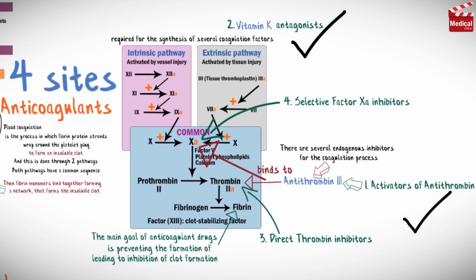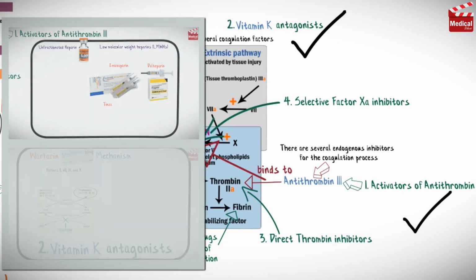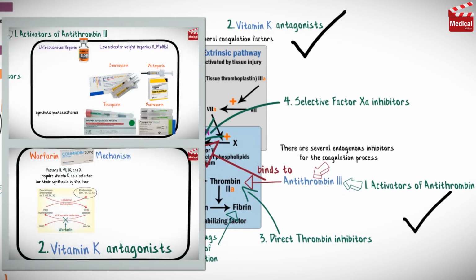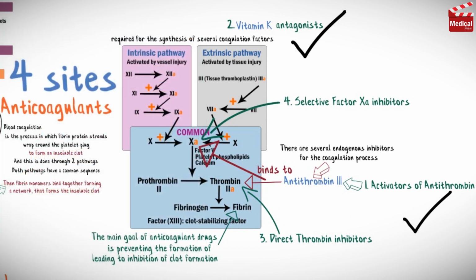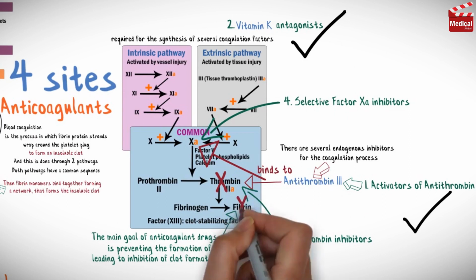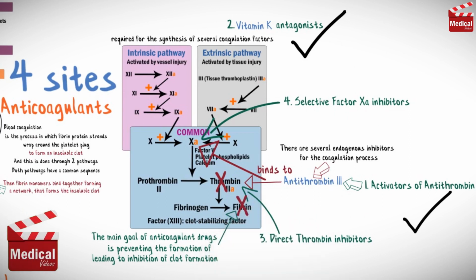In the previous two lectures we discussed two types of anticoagulant drugs, the activators of antithrombin III and vitamin K antagonists. So today we'll discuss the third type, the direct thrombin inhibitors. These agents directly inhibit thrombin, subsequently preventing the formation of fibrin, so preventing clot formation.